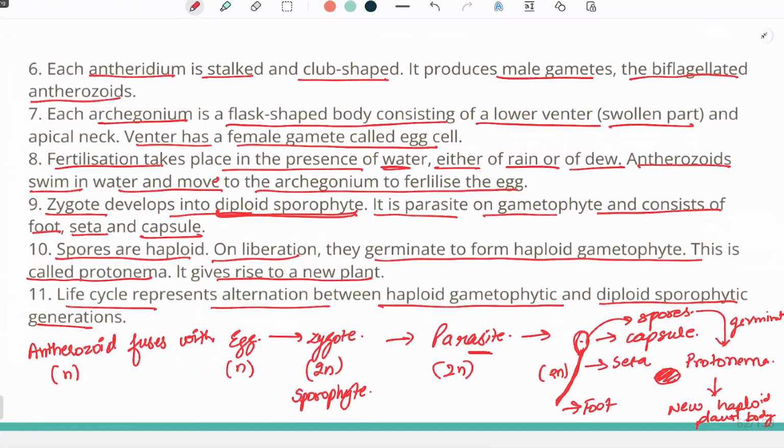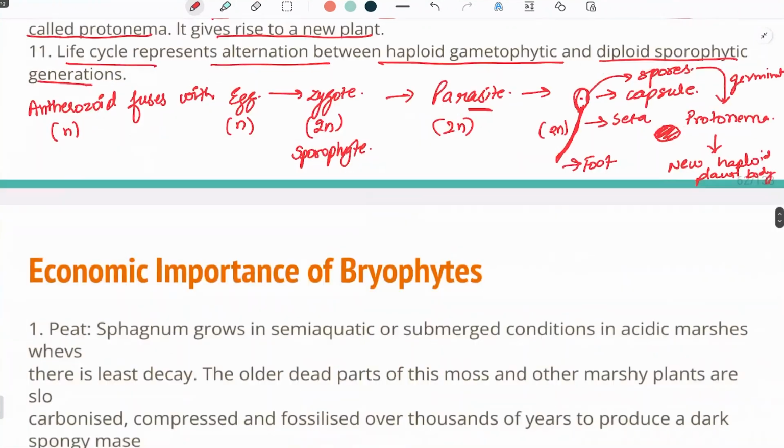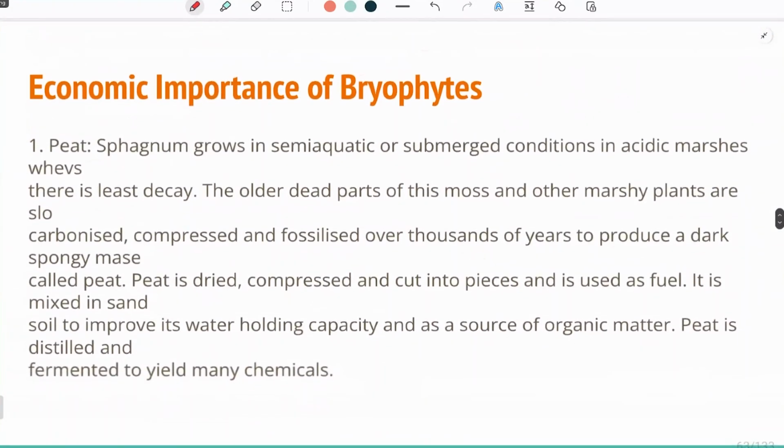The first one is antherozoid and egg give rise to production of zygote, which is 2N, and which later on produces protonema by the help of spore, which is again N, and gives rise to the main plant body. Now, moving on to the economic importance of bryophytes.